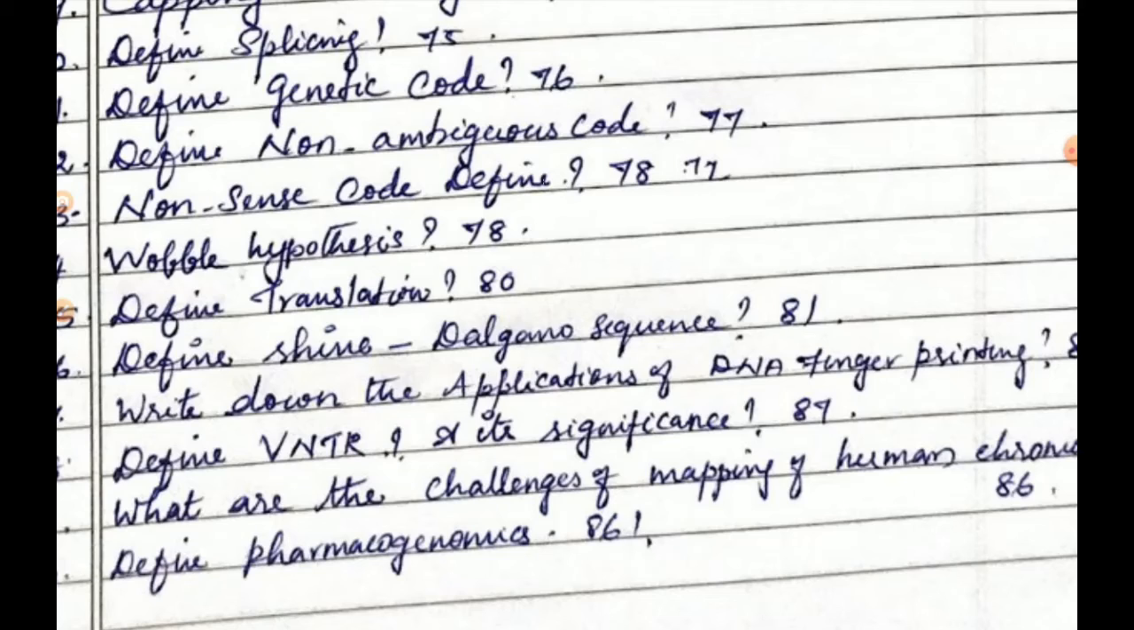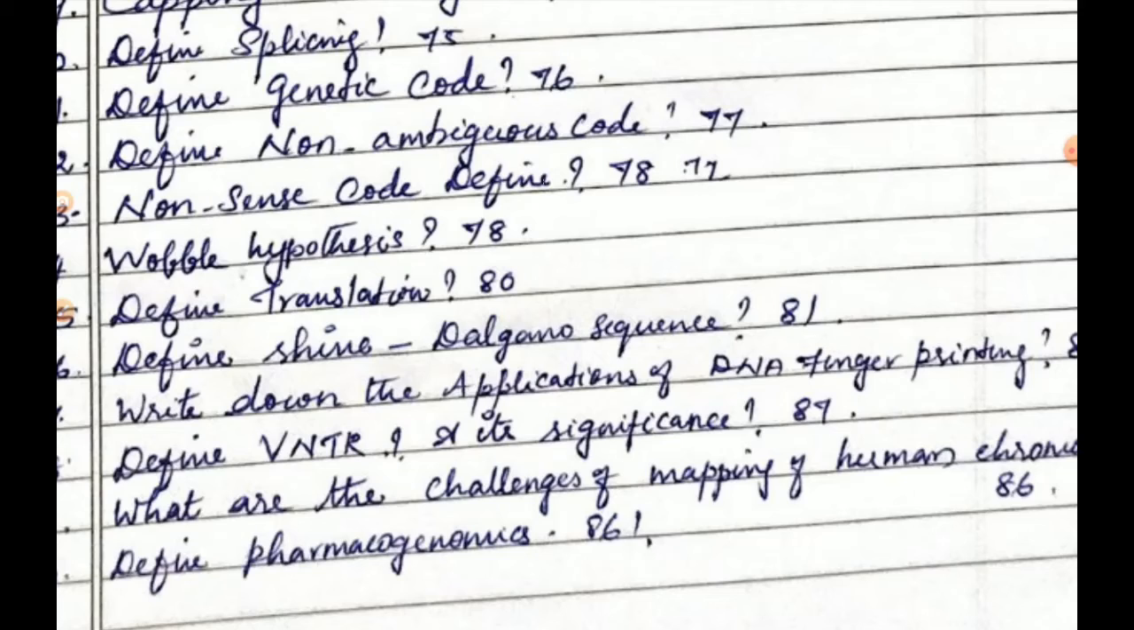According to the hypothesis, in codon-anticodon pairing, the third base may not be complementary. The third base of the codon is called the wobble base and this position is called the wobble position. Close the bracket.